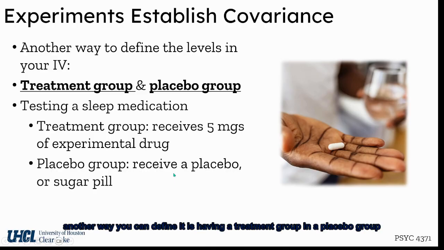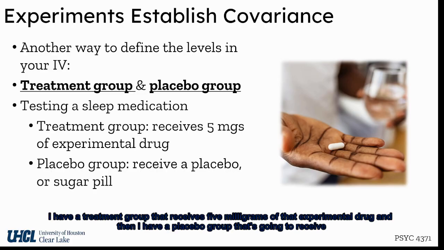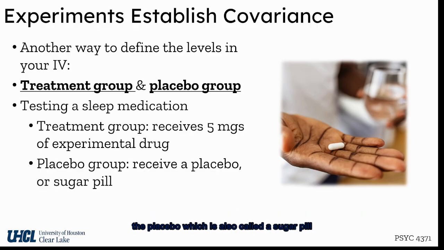Another way you can define it is having a treatment group and a placebo group. So say I want to test a new sleep medication. I have a treatment group that receives 5 milligrams of that experimental drug, and then I have a placebo group that's going to receive the placebo, which is also called a sugar pill.